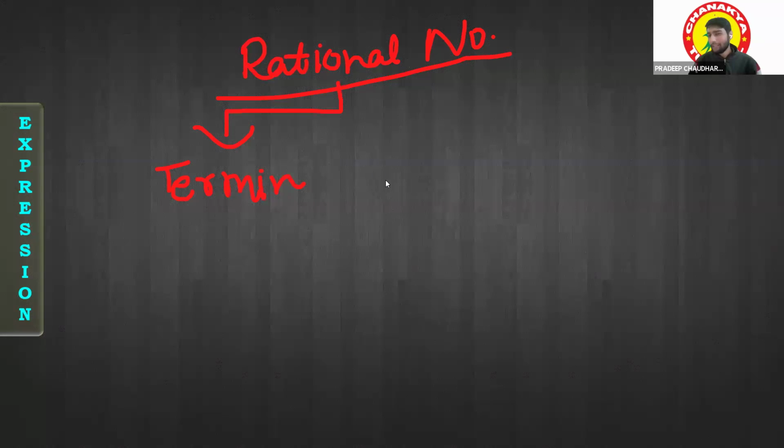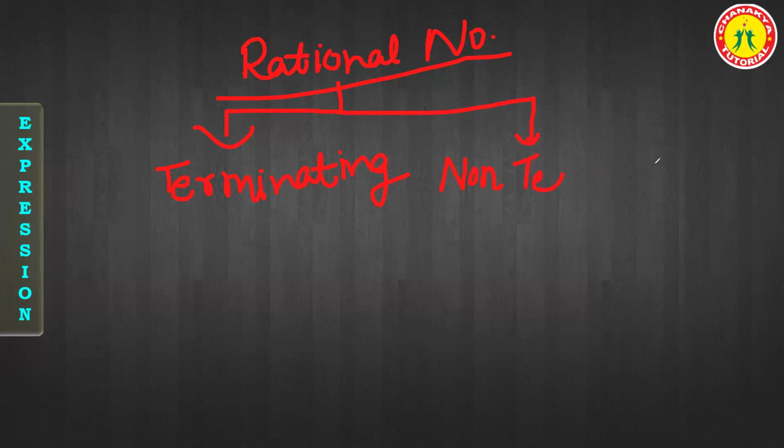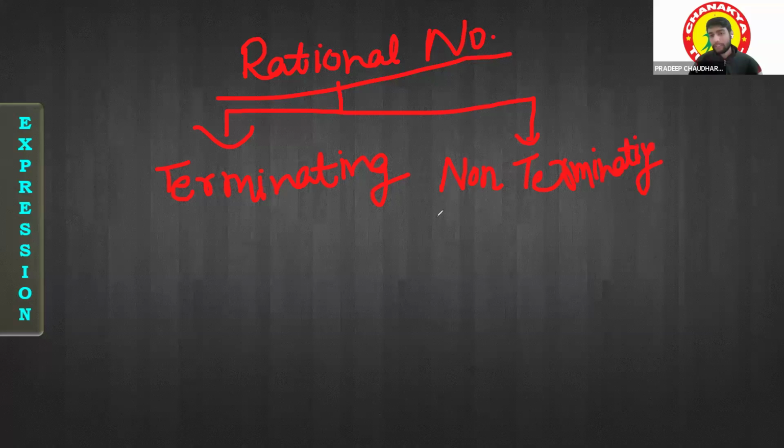It should be completely terminated. If it is not terminating, at least it should repeat. So non-terminating, fine, but it should be repeating: non-terminating, recurring, or we can call it repeating. Clear, guys? Okay.